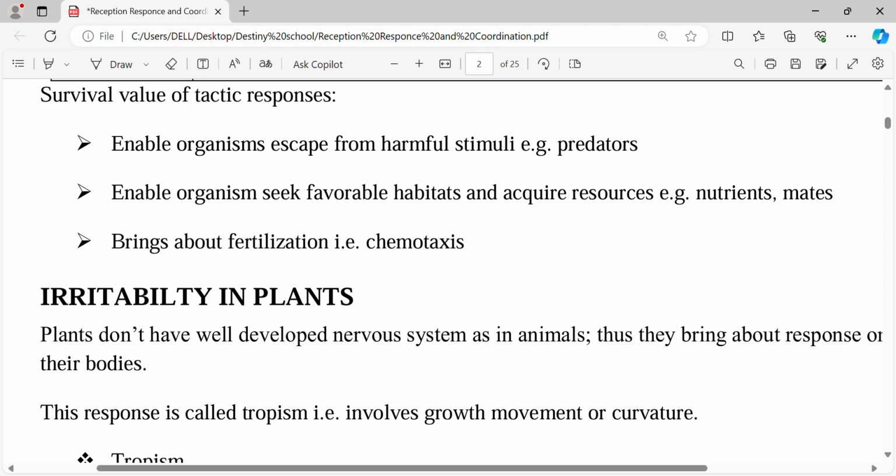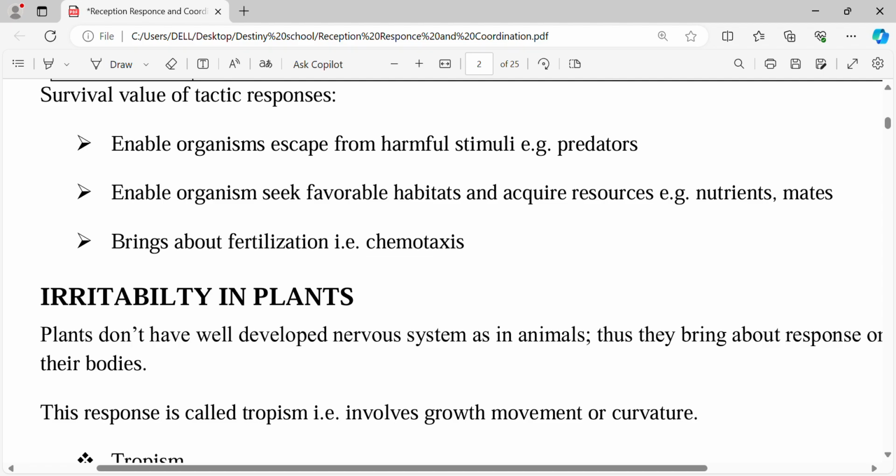The very first one: enable organisms to escape from harmful stimuli, e.g. predators, because in taxis the whole organism can move. So if there's a predator, for example, maybe a cheetah is chasing after a monkey, the monkey is able to escape because of taxis.